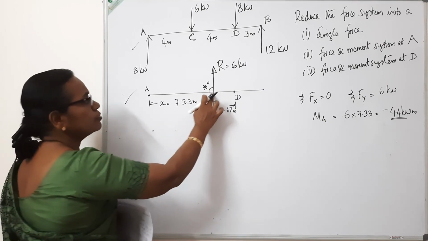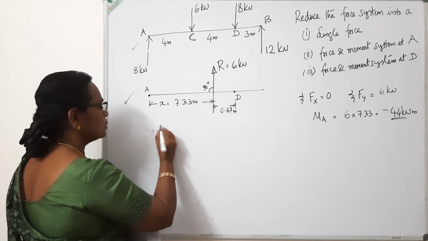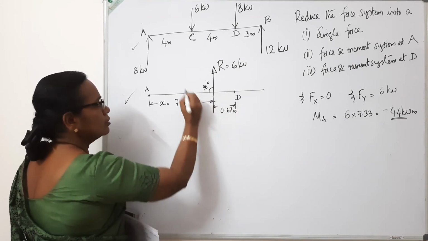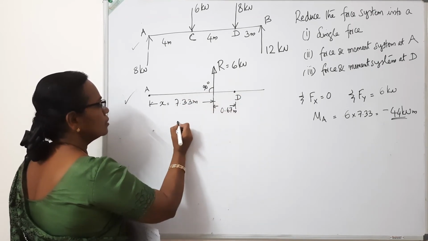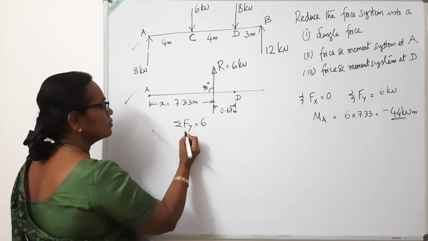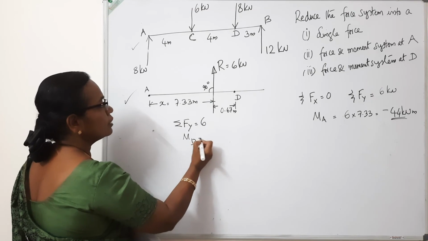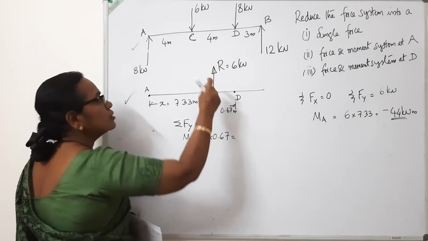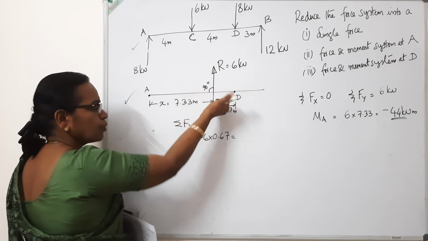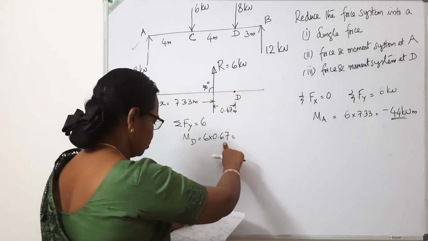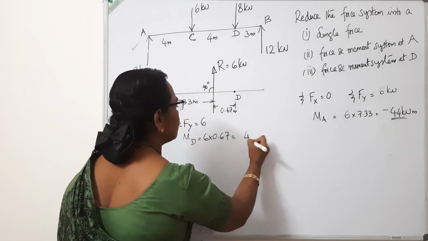So you can find out the moment of the force about D. This is the given force system: sigma Fy is 6, and the moment about D is 6 into 0.67. This force is acting in the upward direction, which produces a clockwise moment. 6 into 0.67 works out to 4 kilonewton meter.